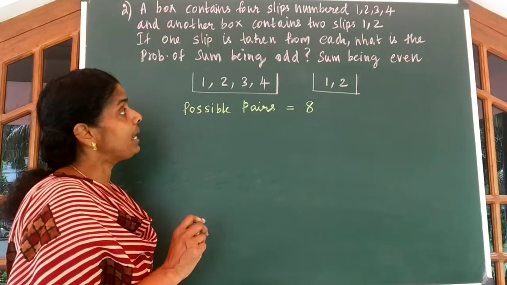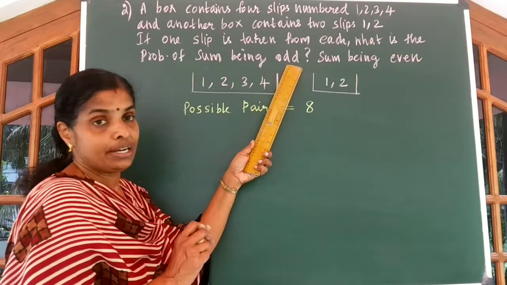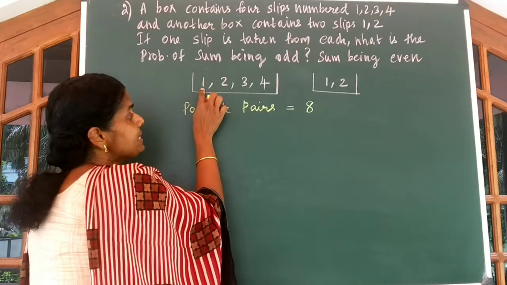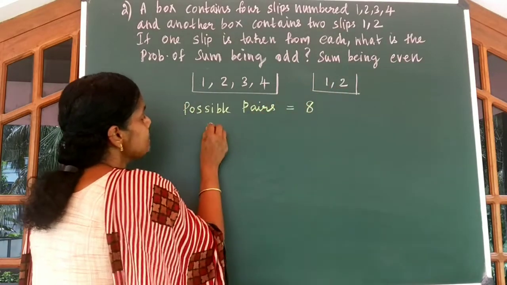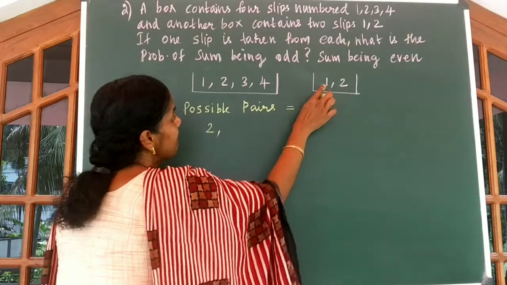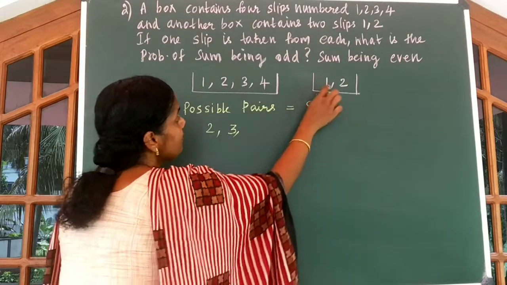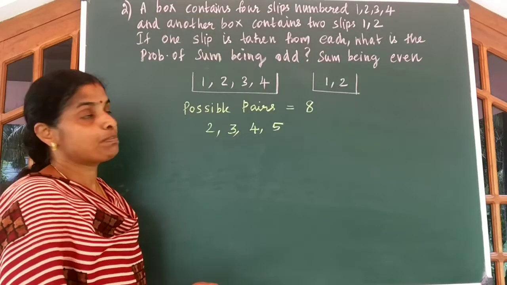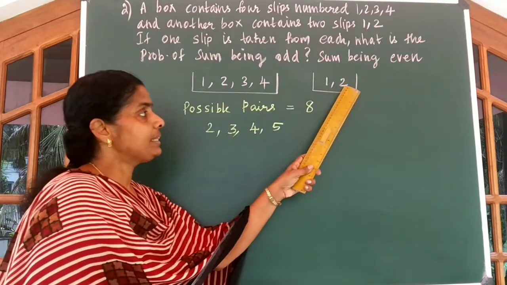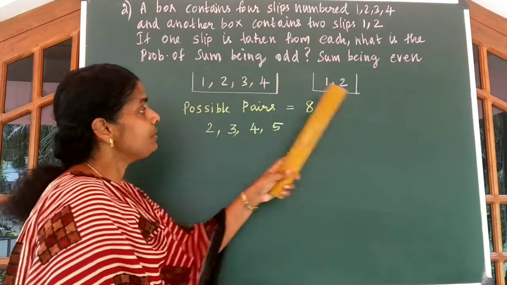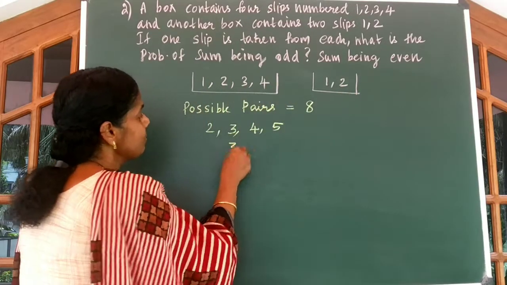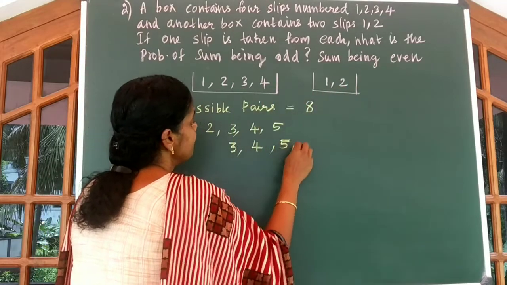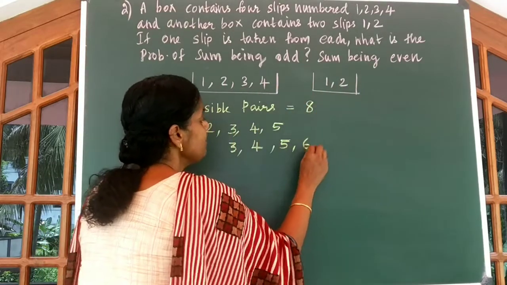Now we need to get the sum being odd. So let us write the sum of the digits. Take the first number. 1 with 1 gives you 2. 2 with 1 gives you 3. 3 with 1, 4. 4 with 1, 5. Now let us pair all these numbers with the second number. 1 with 2 gives you 3. 2 with 2, 4. 3 with 2, 5. 4 with 2 gives you 6.